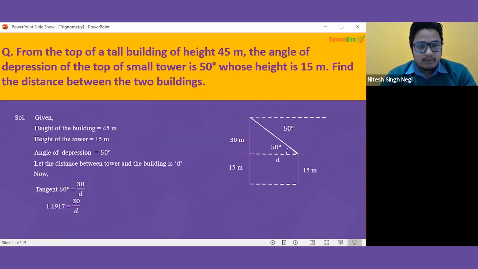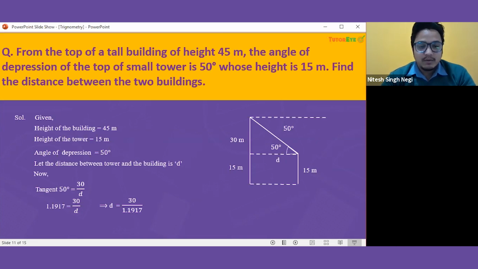And for 50 degree, it's not a standard question. So that means we must use the calculator in order to find that. So using the calculator, tangent, the value is 1.1917. Now it is very easy for us to find the distance. We just have to solve this equation.